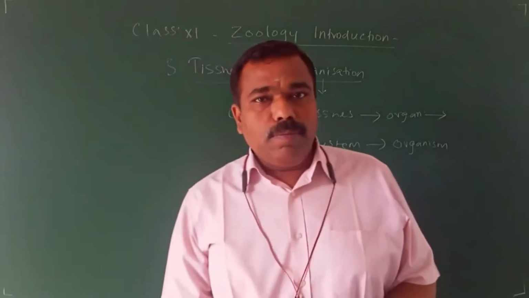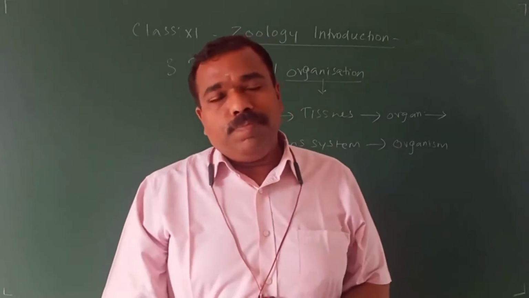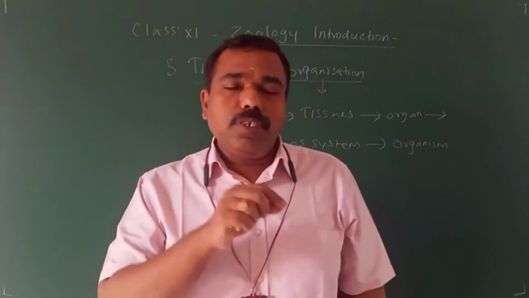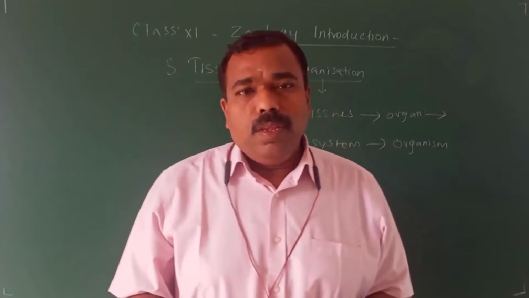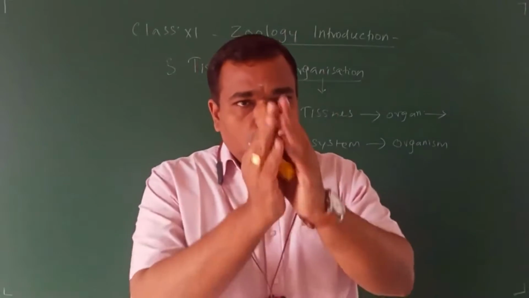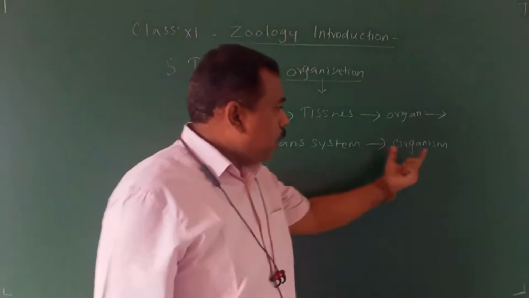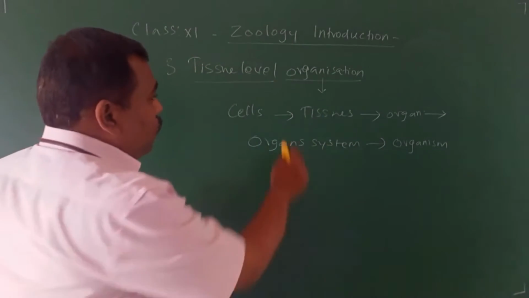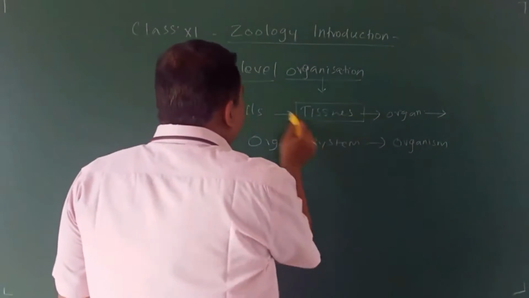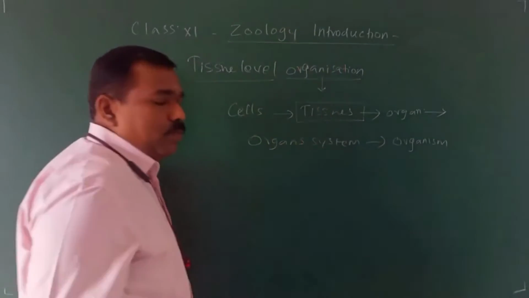Like the digestive system, respiratory system, excretory system, reproductive system, everything is grouped together to form an organism. But in this lesson, we are going to discuss tissue level organization.